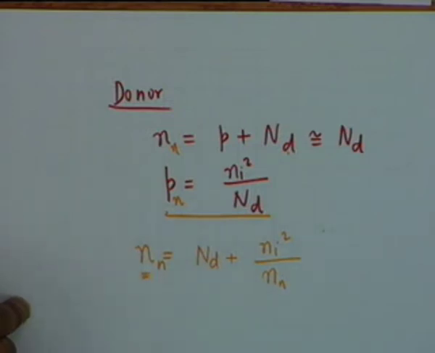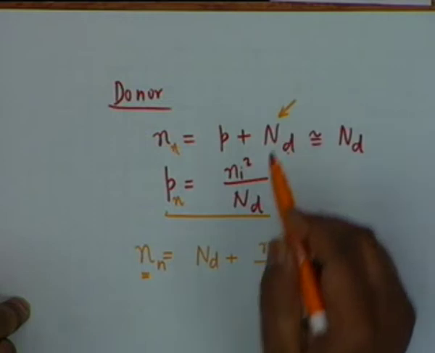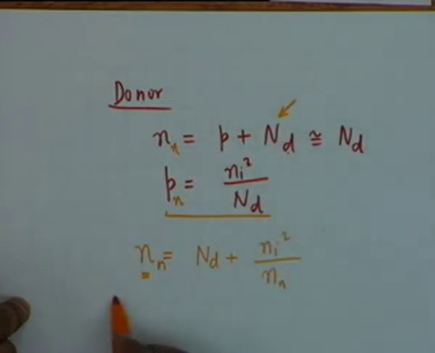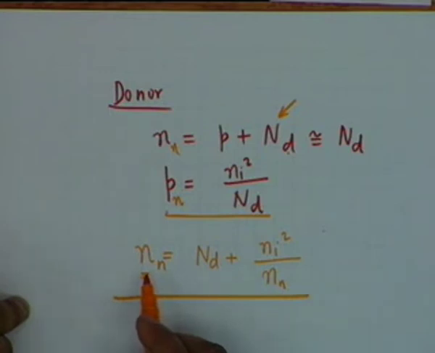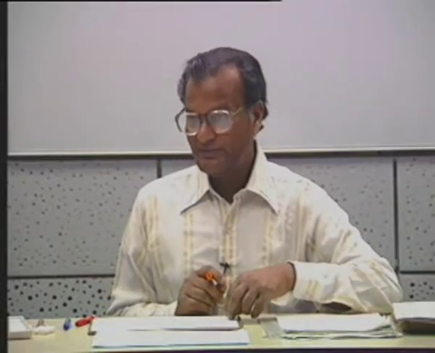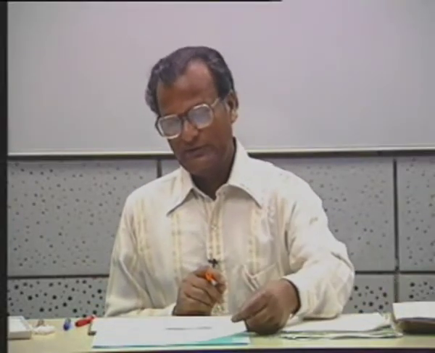If the assumption made here is not valid, then you shall have to solve this quadratic equation to find the value of Nn. Normally one does not have to, but at elevated temperatures one might be required to.